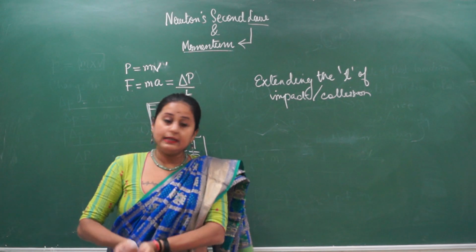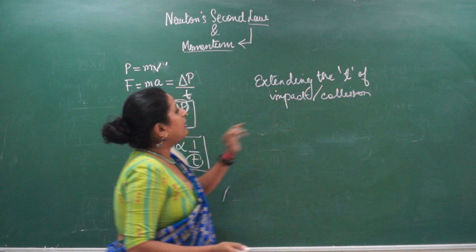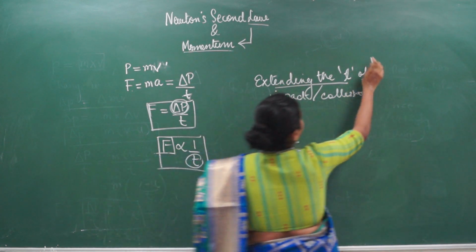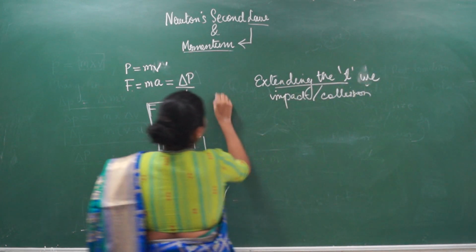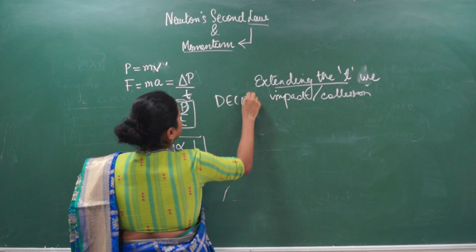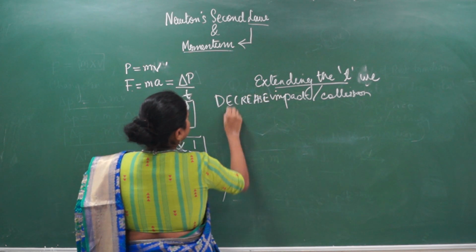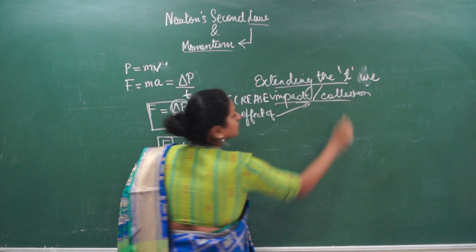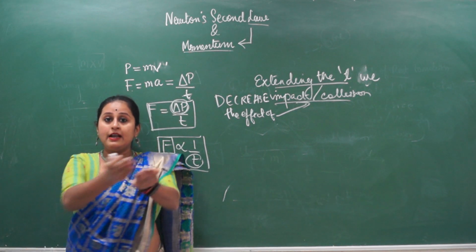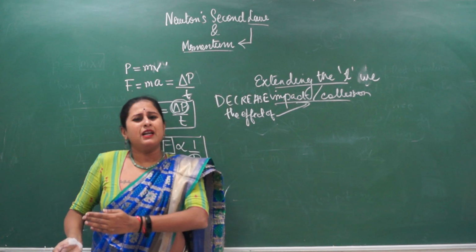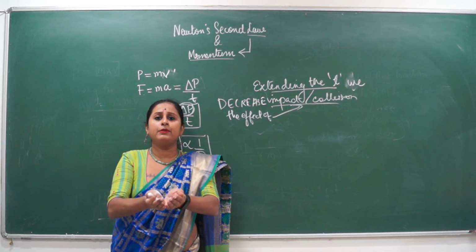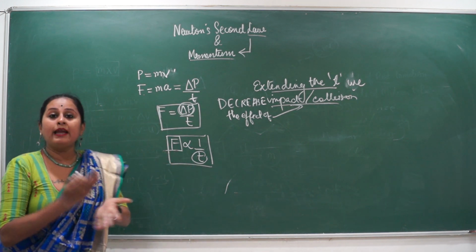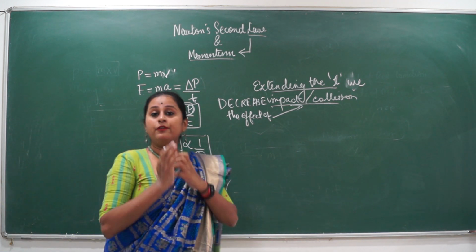So by extending the T, we decrease the effect of impact or collision. Why? Because time is increasing. Now I have moved my hand, so the ball will come in a little later than it would have if my hand had been here. So time has increased, force acting on my hand will decrease, and my chances of injury will decrease.